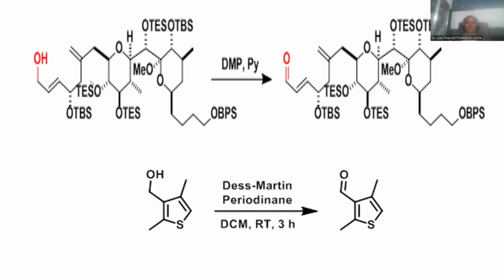So many ring systems are located and open chain molecules are there, side chains are so many, and also we have double bonds, ether linkages, protecting groups, methoxy functionalities, pyran systems, and open chain molecules. Ultimately our focus must be upon the alcohol, since Dess-Martin oxidation is purely related to alcoholic compounds only. That's why you need to focus upon this functionality.